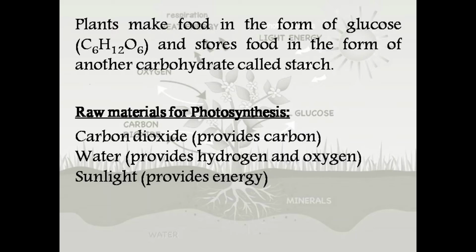Carbon dioxide provides carbon for the synthesis of glucose. Water provides hydrogen and oxygen. Oxygen is further evolved as a byproduct as well. And the third thing is sunlight, which provides energy for the conduction of this whole process. Chlorophyll is also required, but as it is already present inside the plant body in the chloroplast, that is why it is not considered a raw material.